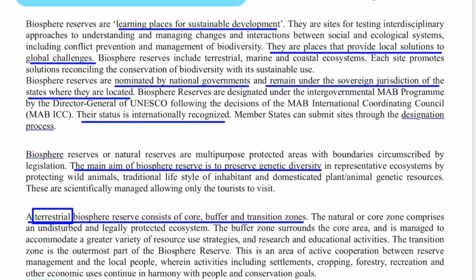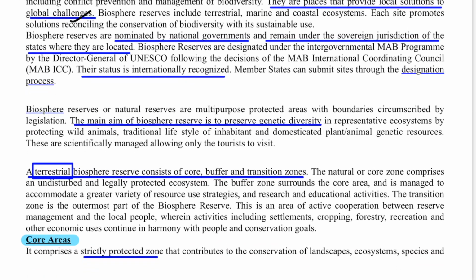So what are biosphere reserves? They are actually the learning places of sustainable development. They are the places that provide local solutions to global challenges. This is the punchline, you should remember this. And biosphere reserves are actually nominated by the national government. In India, it is nominated by the Ministry of Environment, Forest and Climate Change to UNESCO, and after nomination they will give you the MAB status.